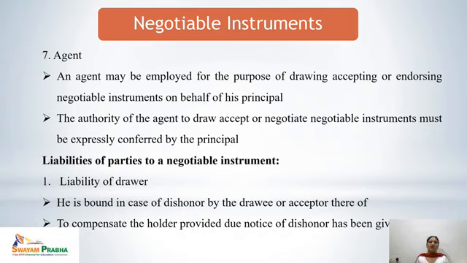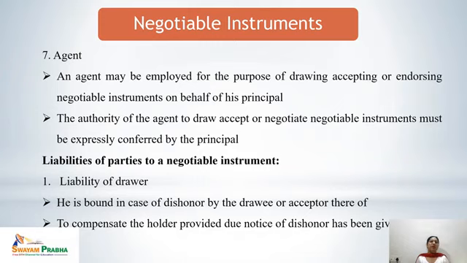Here, the authority of the agent to draw, accept, or endorse a negotiable instrument must be expressly conferred by the principal. That means the act done by the agent must come within the authority of the agent, and that authority should be conferred by the principal for doing that particular act.